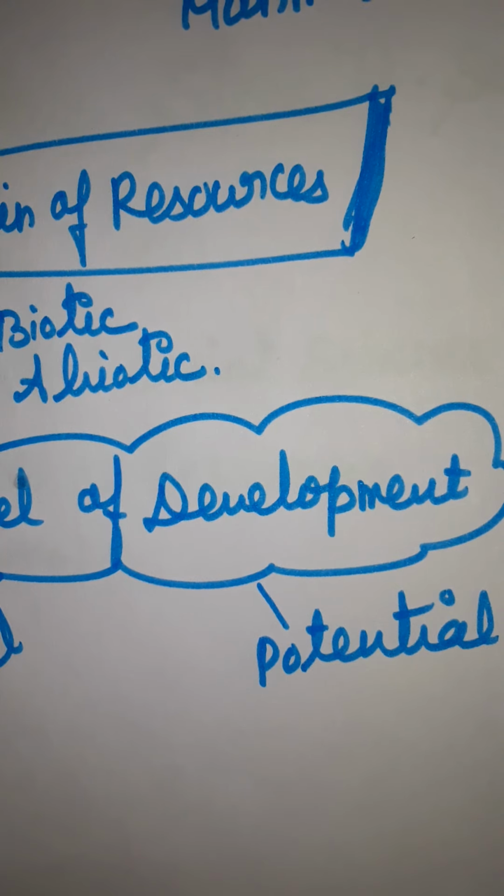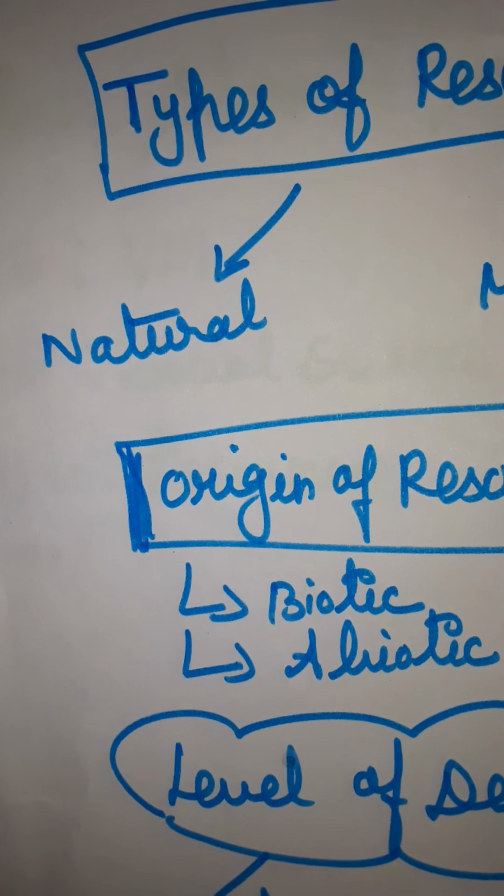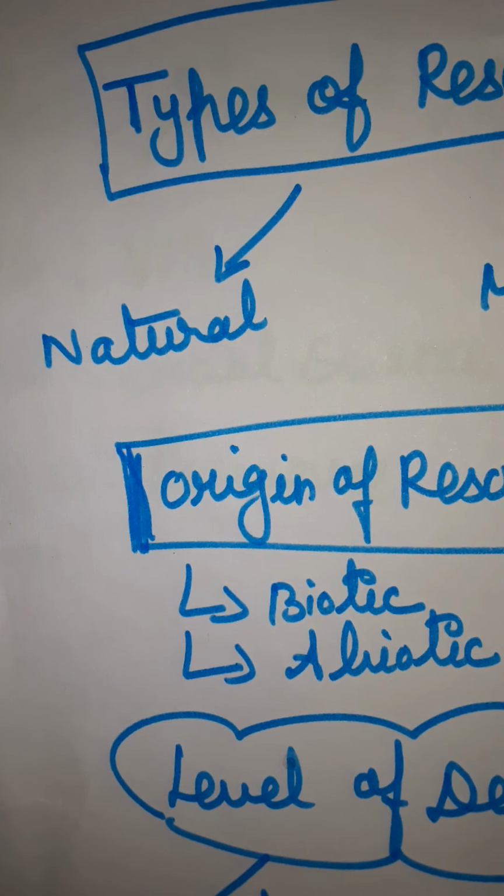Now we are going to see about natural resources. It is one of the types of resources. What is the meaning of natural resources? Resources obtained from nature and used without much modification are termed natural resources. Examples are water, air, land, soils, minerals, etc.